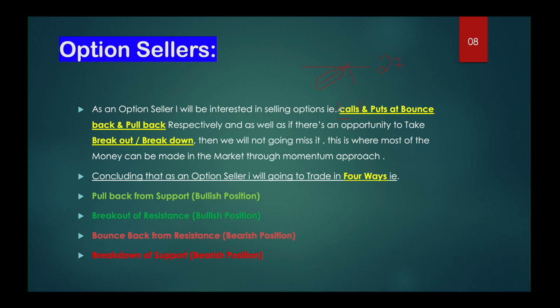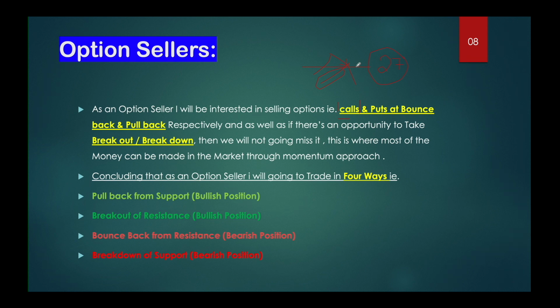So what if the market has given a breakout to the upside above the 27 region and is pulling back towards 27? Given the breakout upside above 27 and a pullback towards 27, this is a temporary move in the downside. This 27 region will now act as a support level. This is where most of the call buyers will come into the market and push the market in the upside direction. So I am always looking at every opportunity as a buying opportunity.